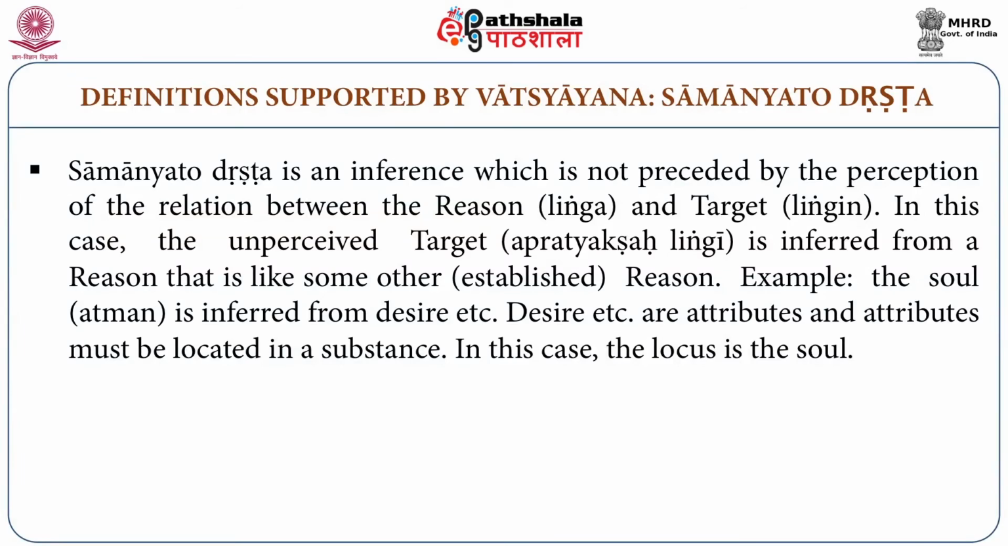Samanyato drsta is an inference which is not preceded by the perception of the relation between the reason, linga, and target, lingi. In this case, the unperceived target, a pratyaksha lingi, is inferred from a reason that is like some other established reason. For example, the soul, Atman, is inferred from desire, etc. Desire, etc. are attributes, and attributes must be located in a substance. In this case, the locus is the soul. Hence, in the example, we have seen that desire is the attribute of a soul.